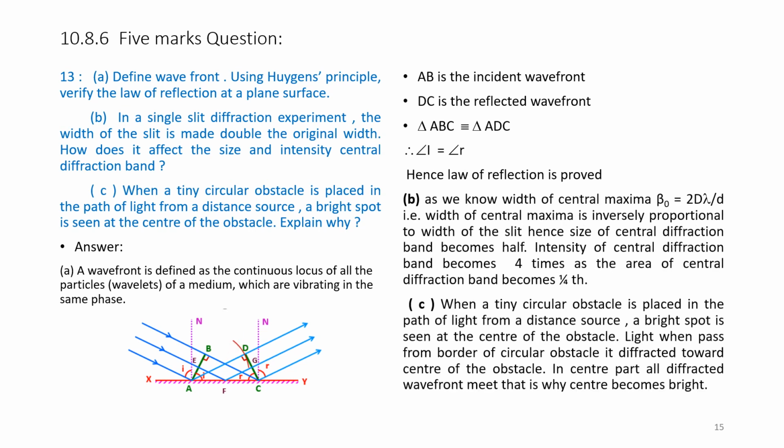Part B we will skip and we will take part C. When a tiny circular obstacle is placed in the path of light from a distant source, a bright spot is seen at the center of the obstacle. Light, when it passes from the border of the circular obstacle, is diffracted towards the center of the obstacle. In the central part, all diffracted wavefronts meet, that is why the center becomes bright.